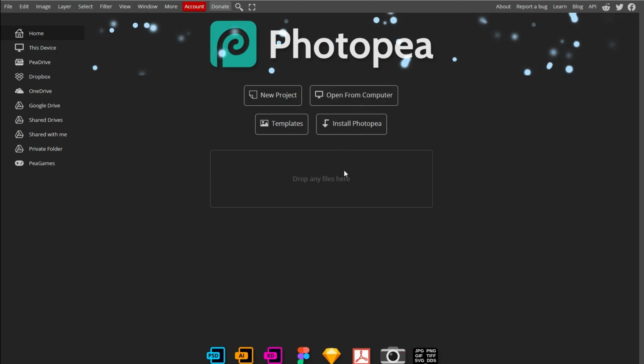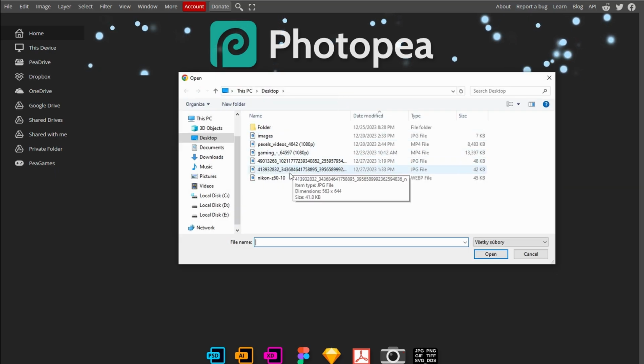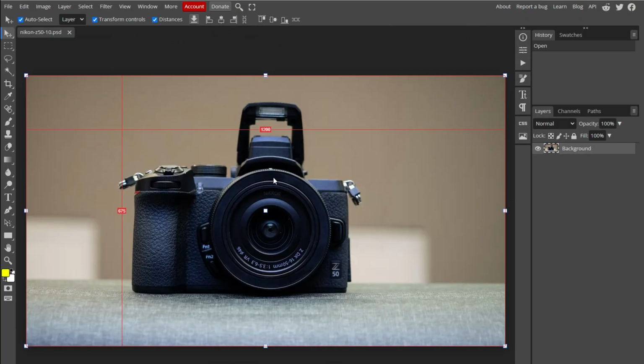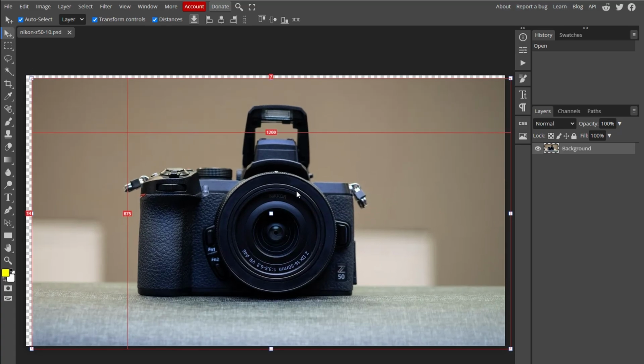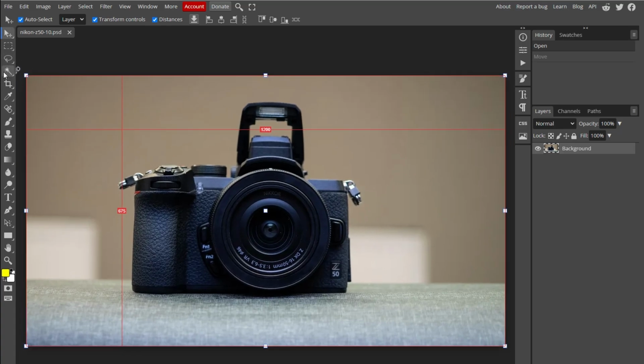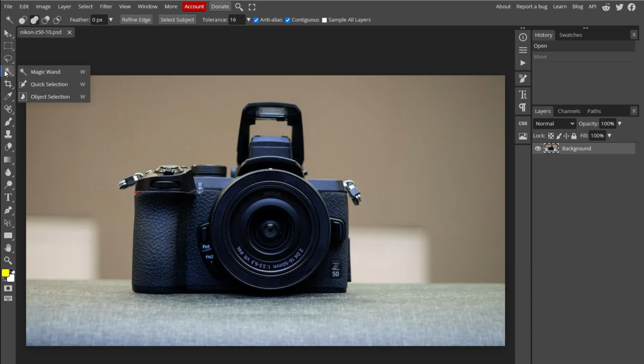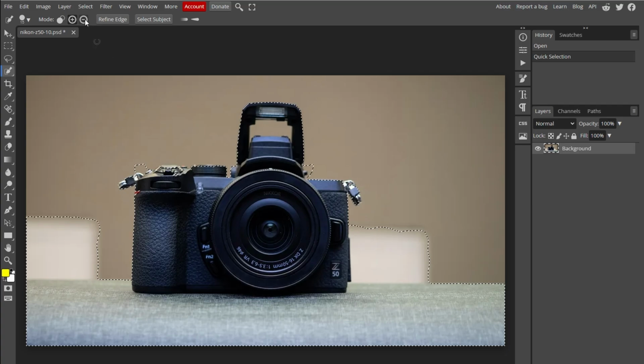Let's get started. First, click on File, then Open and find your picture. Now click on Object Selection and choose Quick Selection. Select the object you want to make transparent. Get rid of unwanted areas, ensuring you have a clean selection.